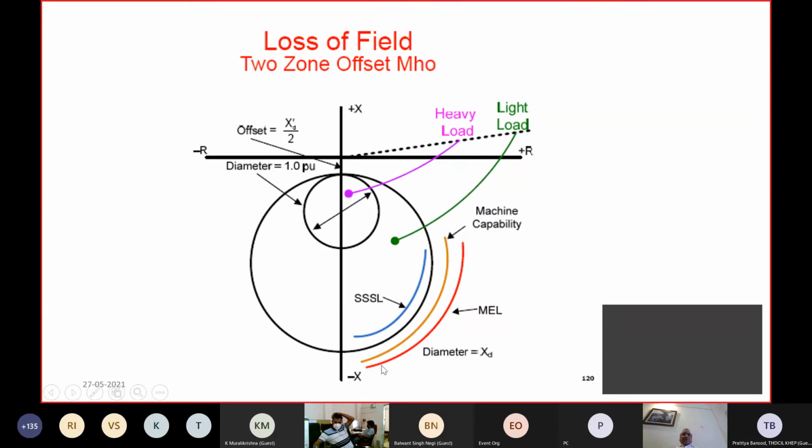There is additional control logic some of the utilities adopt. What they do is, if this first stage of under excitation operates, they also change your AVR to manual mode and try to boost the excitation, so that you can correct the situation and bring the operating point above the safe limit of the capability curve.